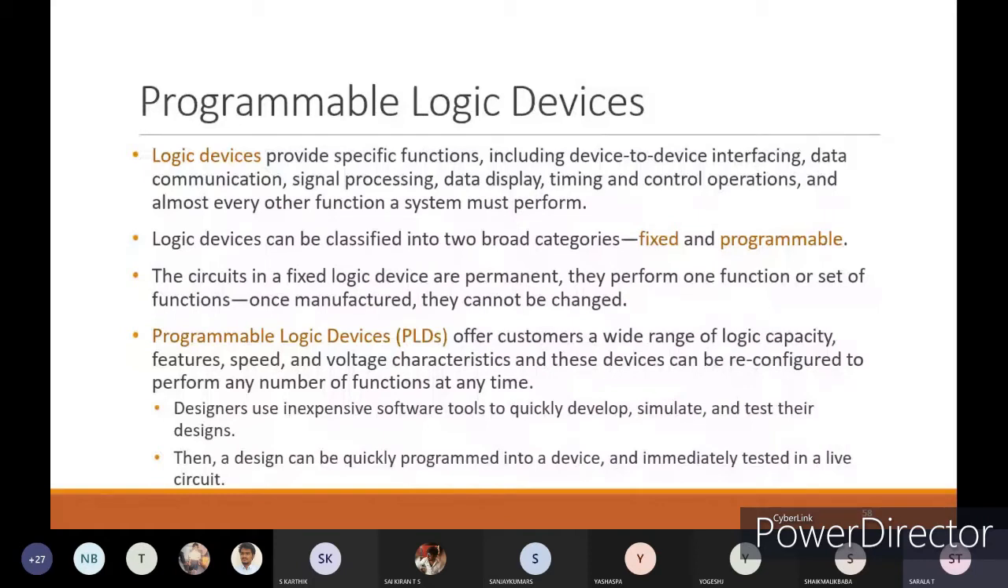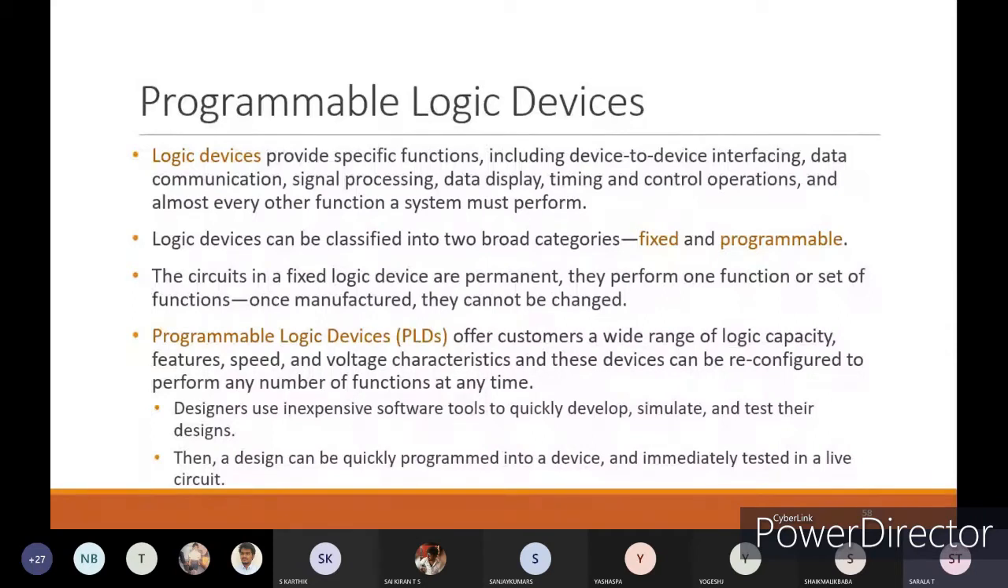Logic devices can be classified into two broad categories: fixed and programmable. Fixed logic devices or programmable logic devices. The circuits in fixed logic devices are permanent. They perform one function or a set of functions. Once manufactured, they cannot be changed.